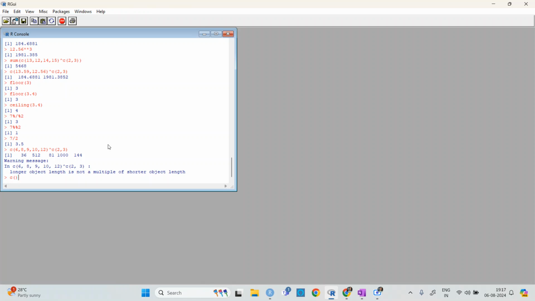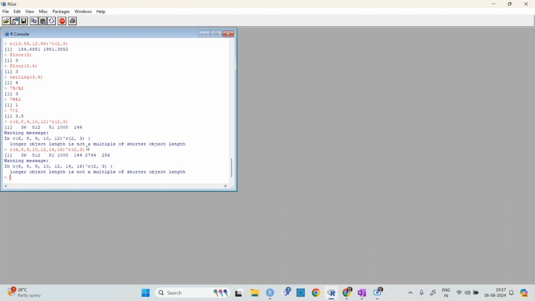So 6, 8, 9, 10, 12, 14, 16, and then c(2, 3). Okay, what happened? It's 2, 4, sorry. This is because of vector size.